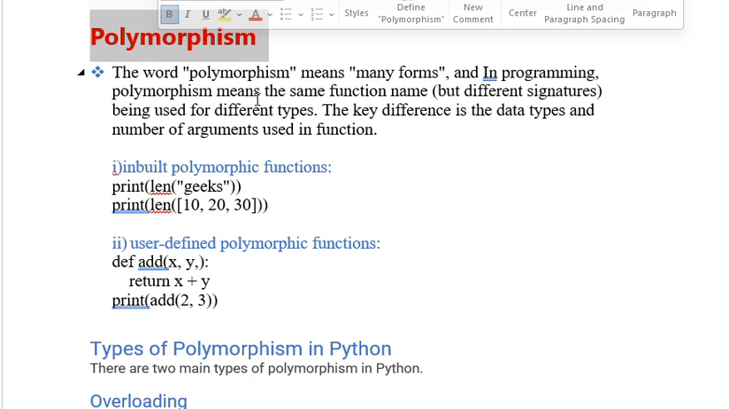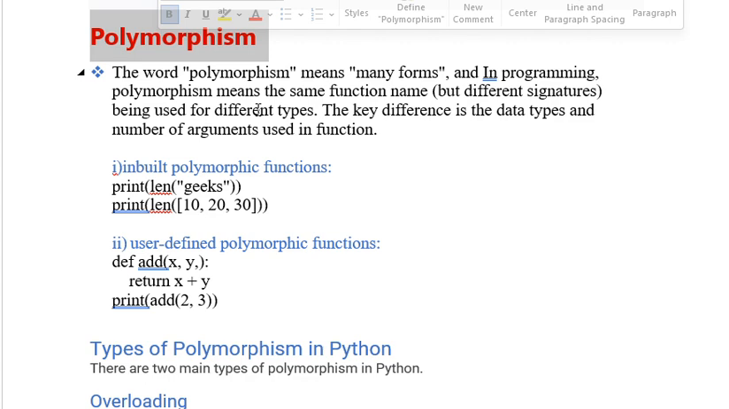In polymorphism, the function name will be the same. I already explained what a function is, how to define a function and how to call it, everything in detail. If you are coming without watching those videos, please watch my previous videos and come to this video so that you can understand everything very clearly. If not, you will get confused about each and everything.